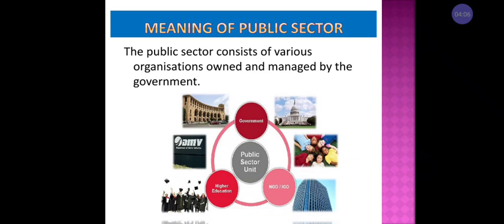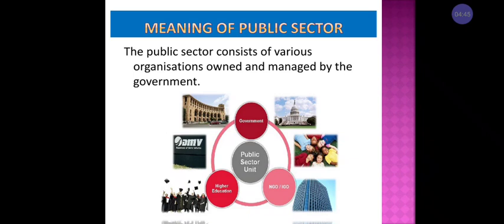Here I have already given the introduction for the public sector. You can expect this for 1 mark, that is the meaning of public sector. The public sector consists of various organizations owned and managed by the government. That means the public sector has different forms of business organization. In the next slides I will explain what the forms of business organization or the different types of public sectors are. And also this public sector is owned and managed by the government.